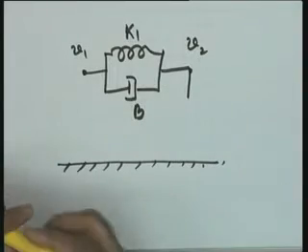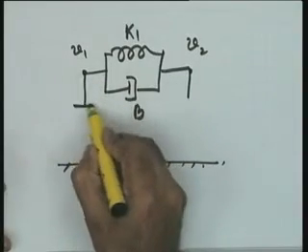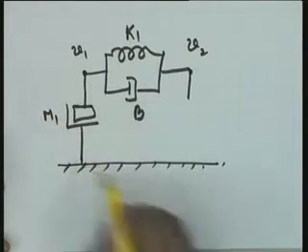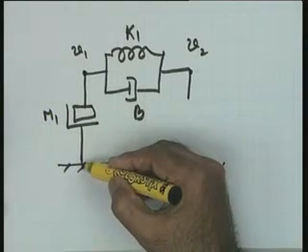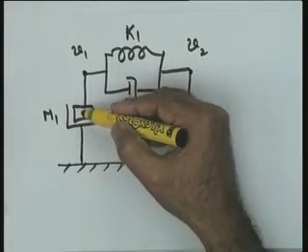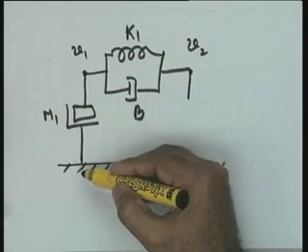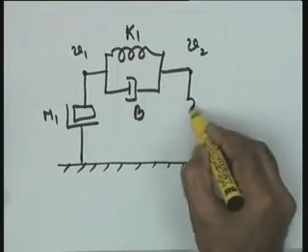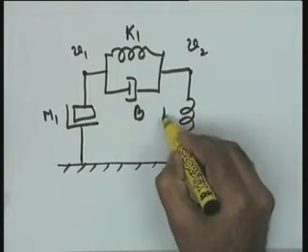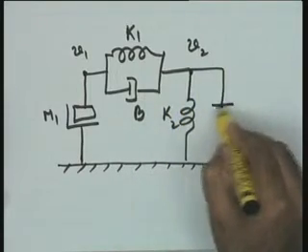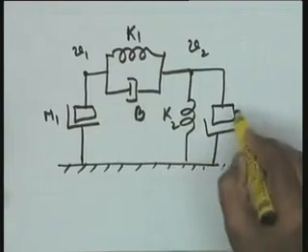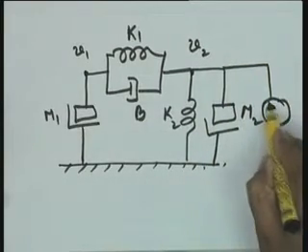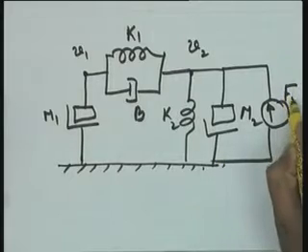Now, between V1 and the ground, you can say that there is a mass m1, and let me represent it this way as a two terminal element where one terminal is fixed, that is, the velocity is measured with respect to this terminal, which is the reference terminal. Between V2 and ground, there will be the spring K2 and the mass m2. And how about the force corresponding to the current? This is your force, let me call it Fw.